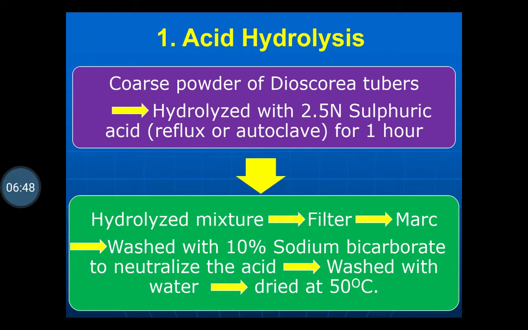So in this way, the hydrolyzed mixture is filtered, then the marc which is obtained is washed with 10% sodium bicarbonate so that it can be neutralized, then again washed with fresh water and dried at 50 degrees Celsius.